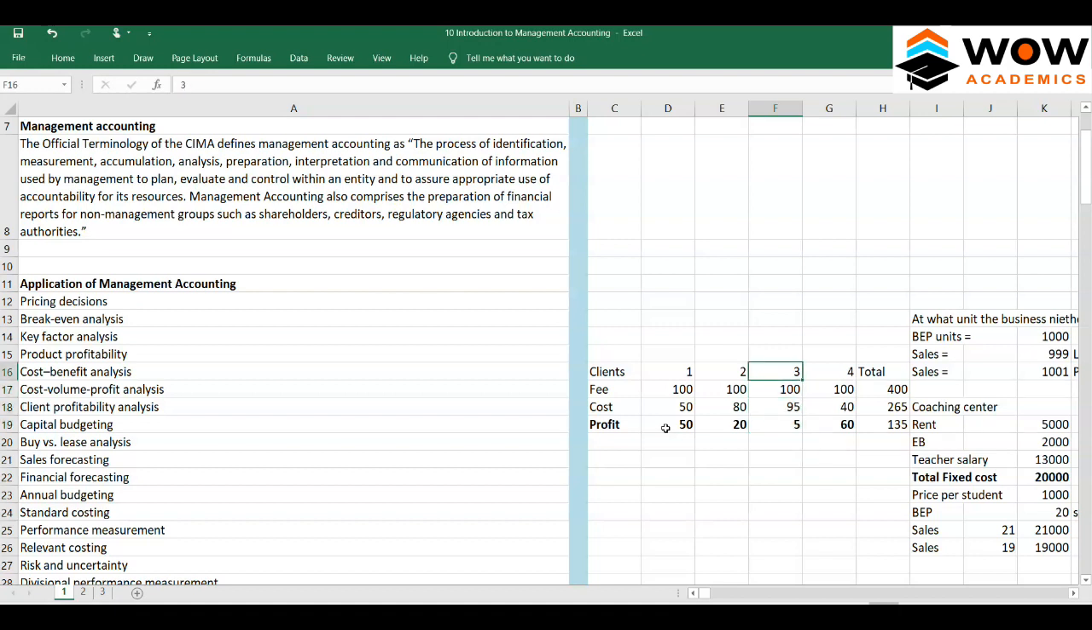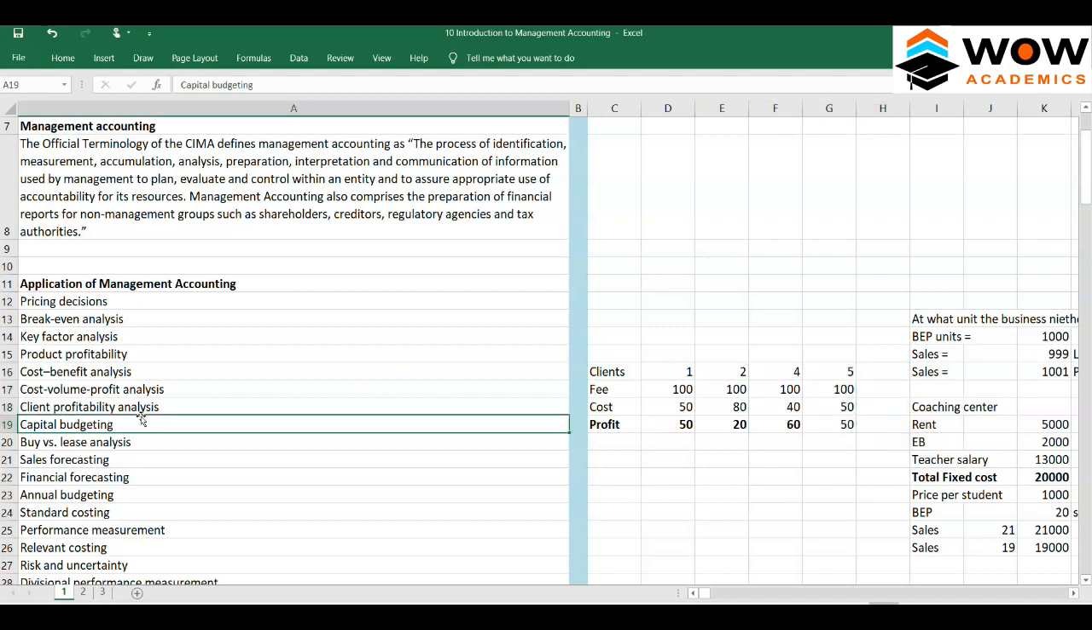But the maximum number of clients that we could serve is only 4, and we have an opportunity to serve another client, client number 5. He is coming as a new client, and the maximum cost you will incur is 50, so we'll have another profit of 50. You can serve a maximum of only 4, so stop this client and take this client as your new one. So this is called client profitability analysis.